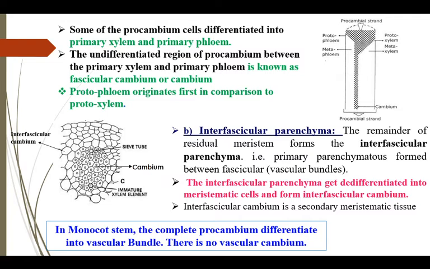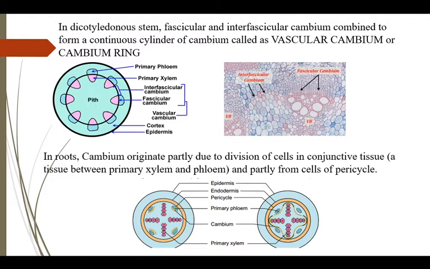In monocots, the complete procambium differentiates into vascular bundles, so there is no vascular cambium. In dicot stem, fascicular and interfascicular cambium combine to form a continuous ring known as vascular cambium or cambium ring.